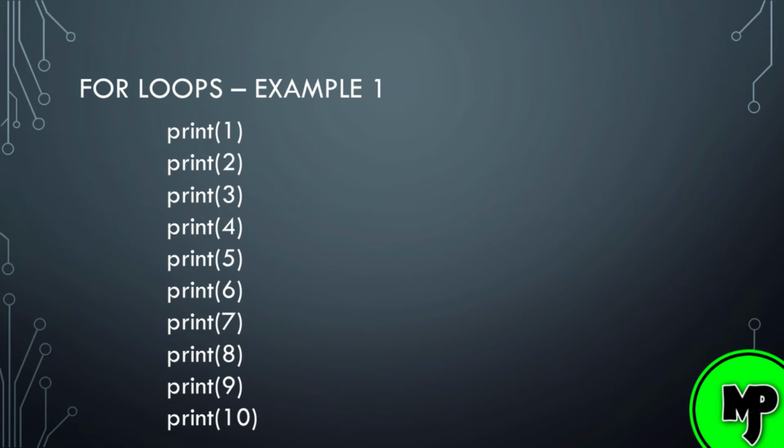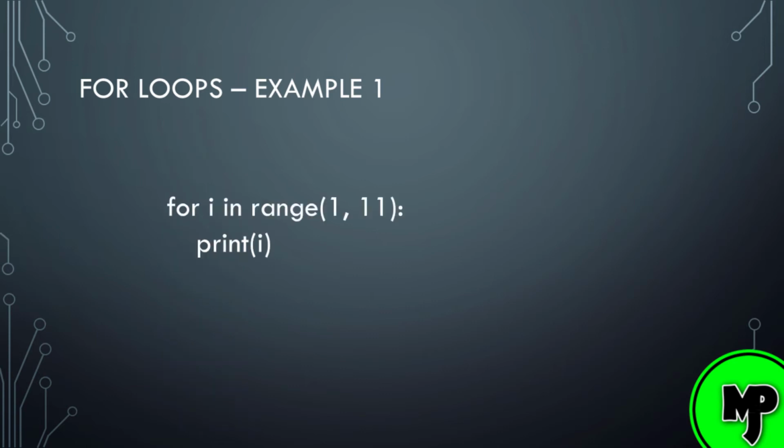But that is a lot of code which cannot be easily changed. Instead, we can use a for loop to take care of this. If we want to change this in the future, all we need to do is adjust the number in the range. Notice that we had to use 11 to make the 10 print out. The last number in the range must be one higher.